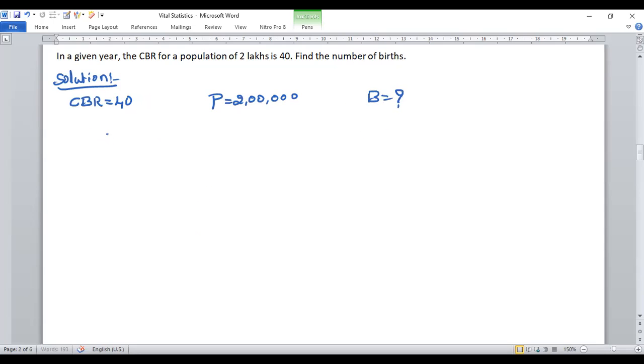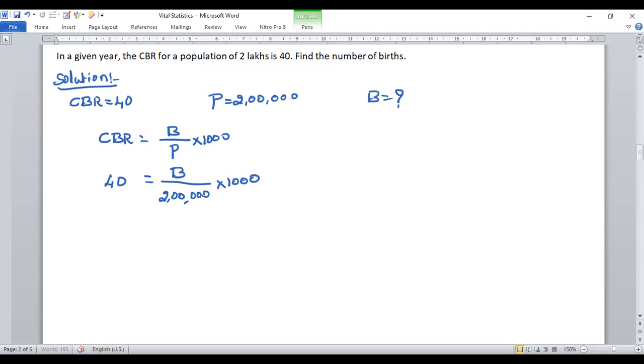Then the formula for CBR, that is CBR is equal to B divided by P into 1,000. So we know the value of CBR. CBR is equal to 40. That is equal to B, unknown value, divided by P, population is 2 lakhs, into 1,000.